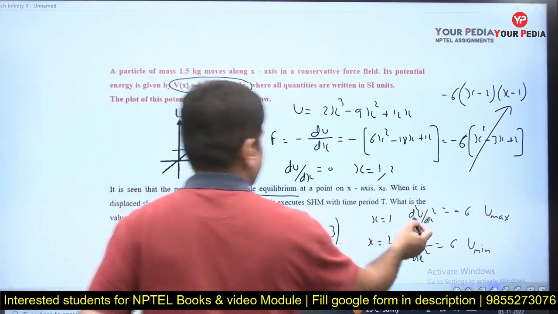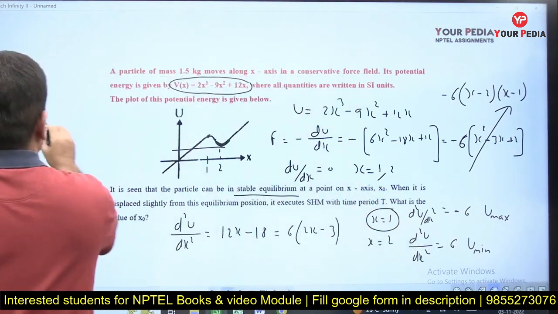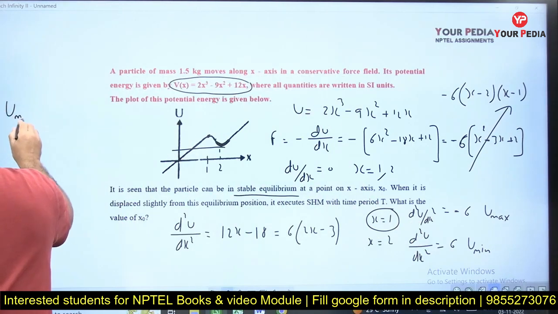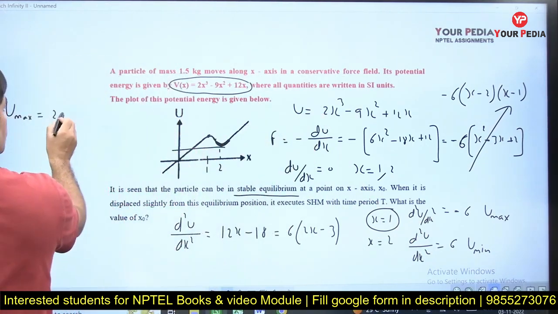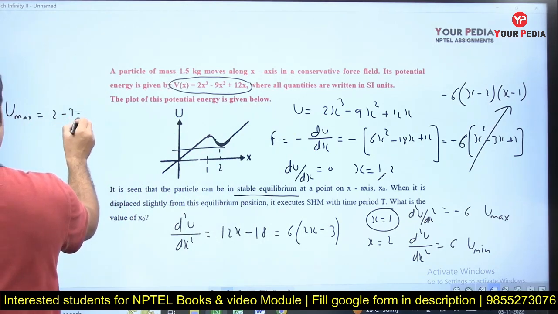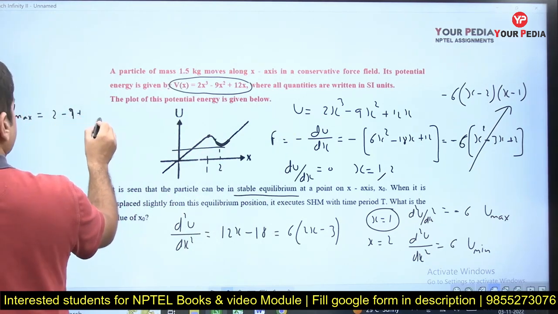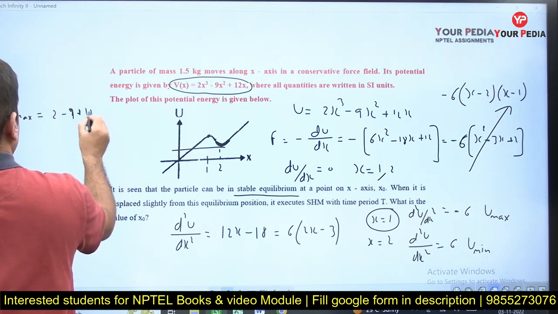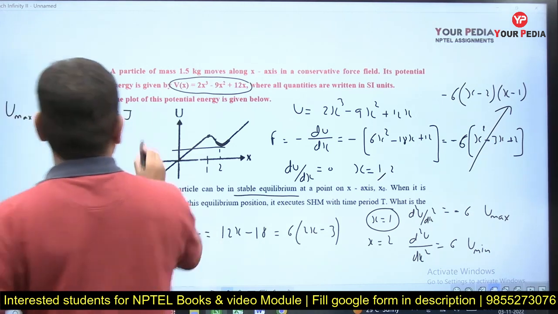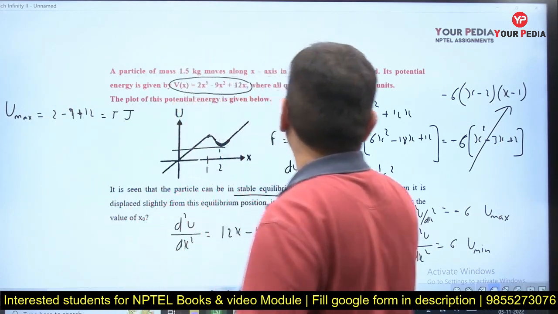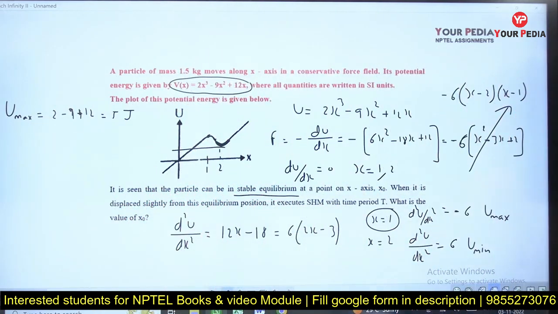So maximum value of potential energy can be obtained at x is equal to 1. So U max, what is the maximum value of potential energy? Put x is equal to 1 here. This is 2 minus 9 plus 12. How much are we getting? This is 5 joule, the maximum potential energy which we are going to get at x is equal to 1.